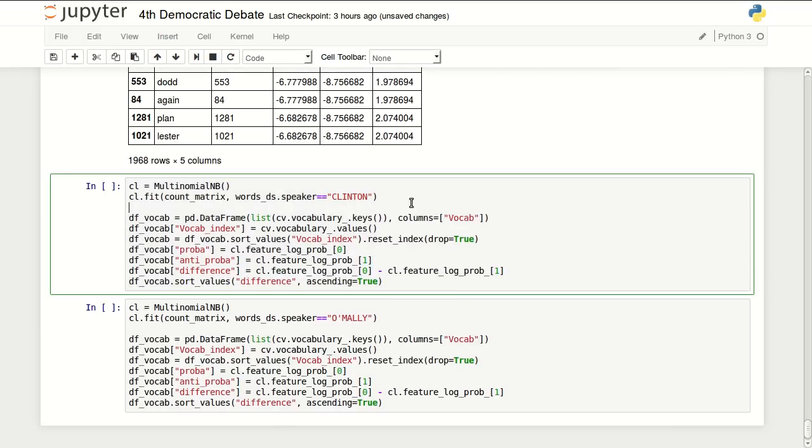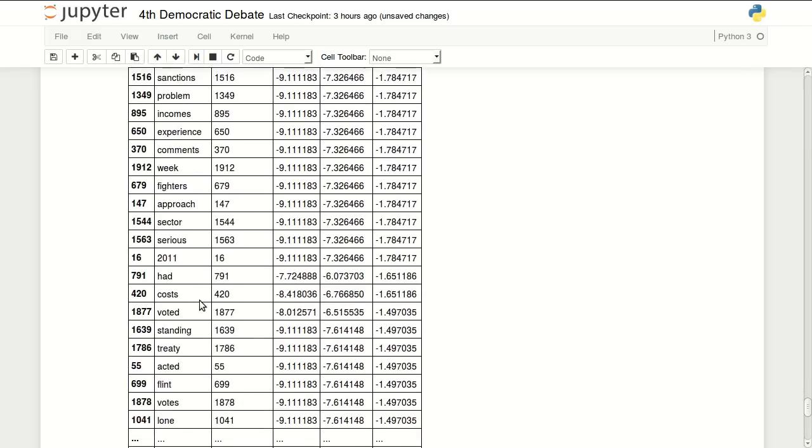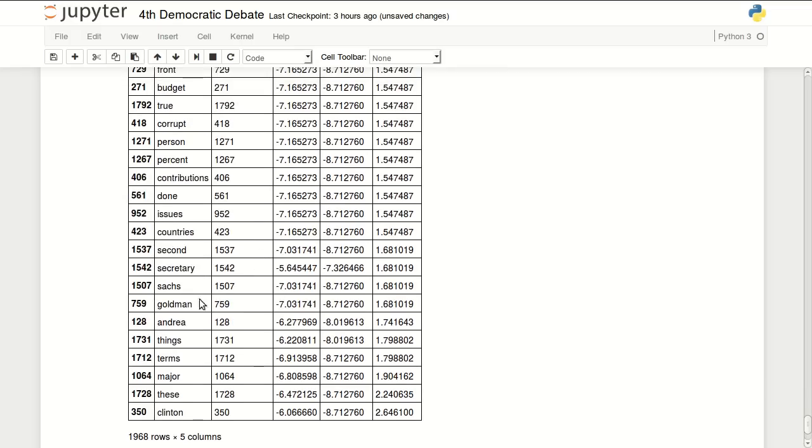I will do the same thing with Clinton. So with Hillary, it's Dodd, try, frank, quiet, pleased, someone, spend. And the least words said by her are Clinton, of course her name, she won't say her name. These major terms, things, Andrea, Goldman Sachs, of course she won't talk about that. Secretary, oh, that's interesting. Second, countries, issued, contributions.